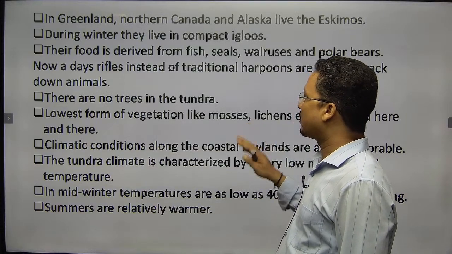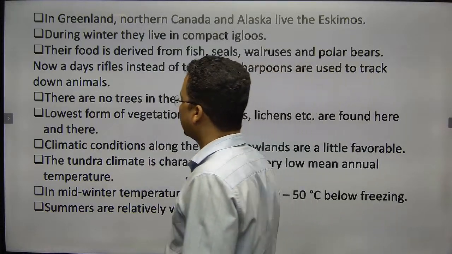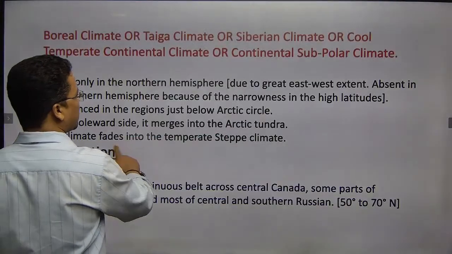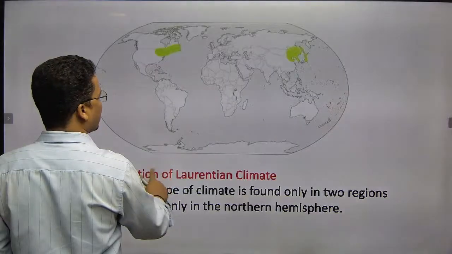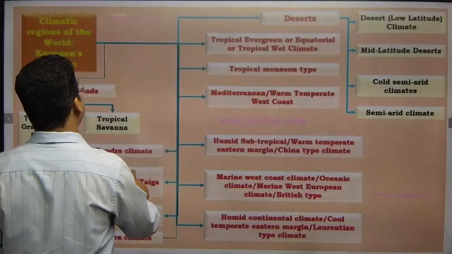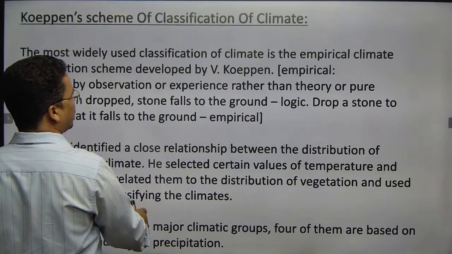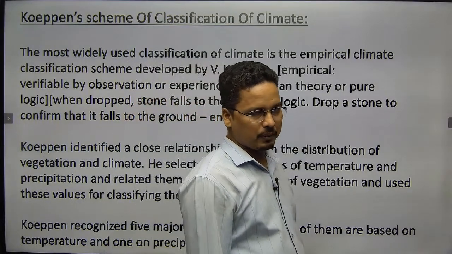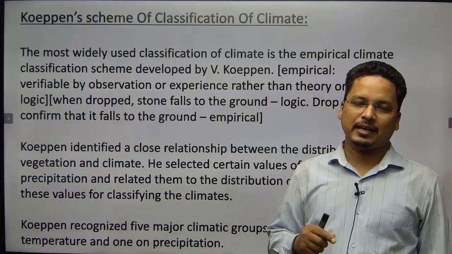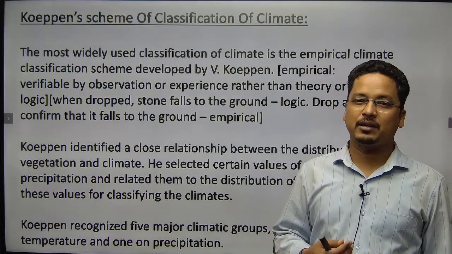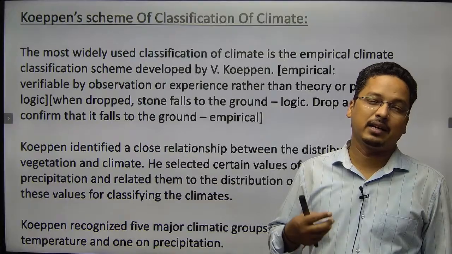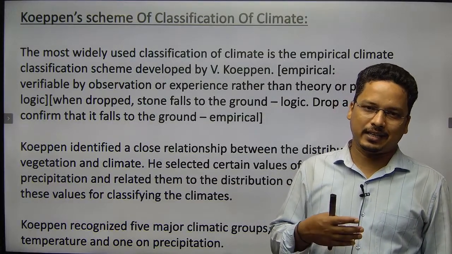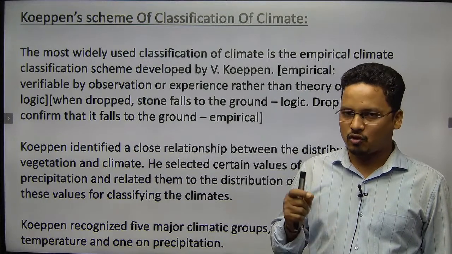So this is all about the climatic zones we have discussed. We have discussed all the climatic zones, the classification starting from the Köppen climatic classification. We have done the British type of climate, the China type of climate, the steppe type, the Natal type, the Laurentian type, and the equatorial or tropical type of climate.